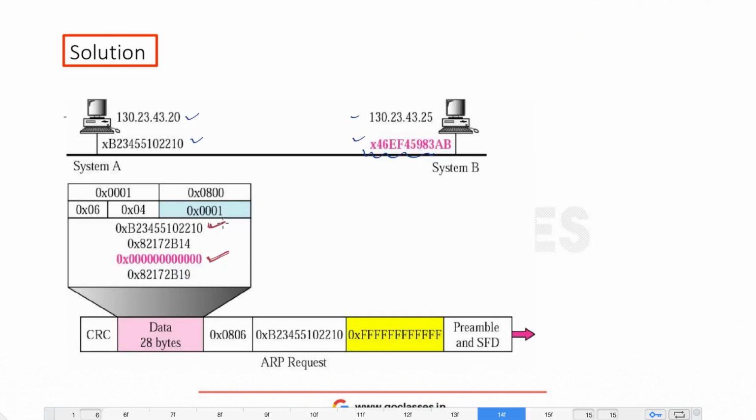The ARP packet will be formed with the source MAC address, and this will be a request message, and this message is a broadcast message, which means in the Ethernet frame, as the destination address, I will have all ones. All ones in the physical address shows that it is a broadcast message. So this is a broadcast message, right?